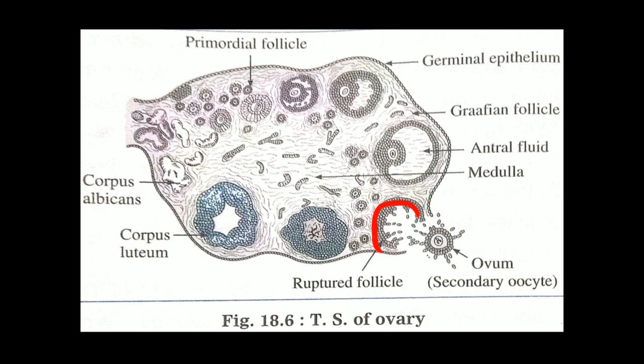If fertilization occurs, then this ruptured follicle converts into the corpus luteum, the yellow colored body. It grows in size so as to produce a large amount of progesterone hormone. But when fertilization does not occur, then this corpus luteum degenerates into corpus albicans, and this corpus albicans again degenerates so as to be reused during the next menstrual cycle.